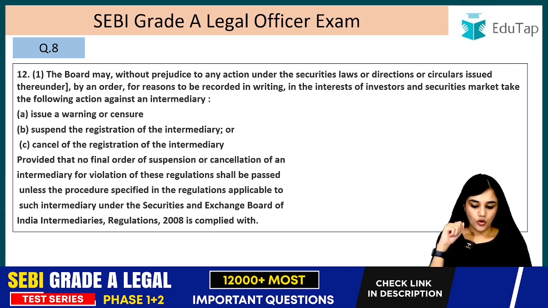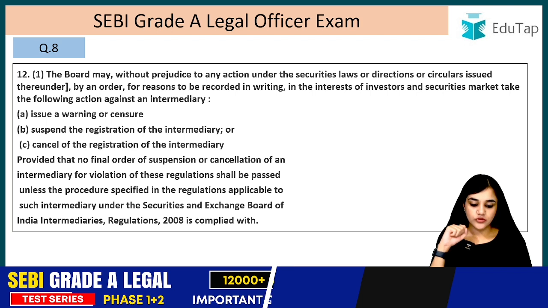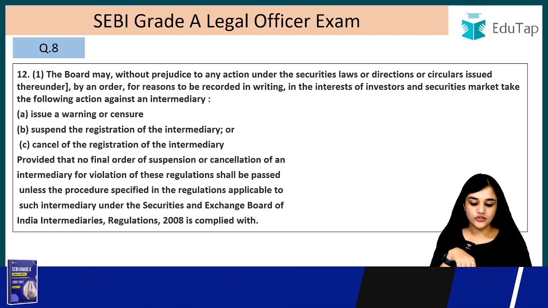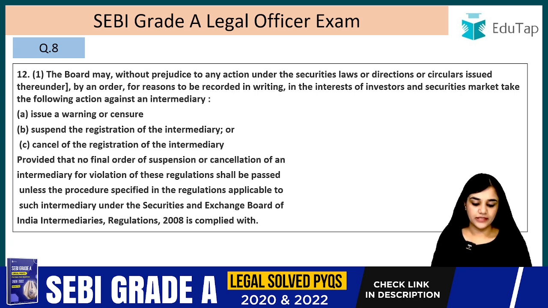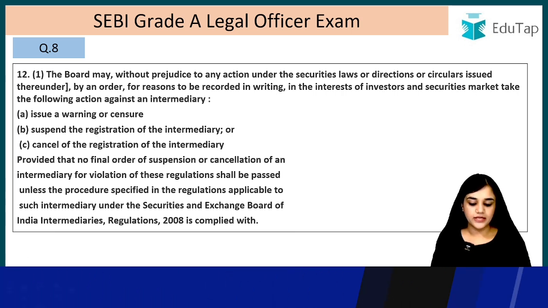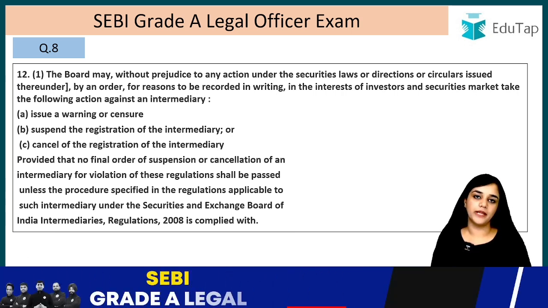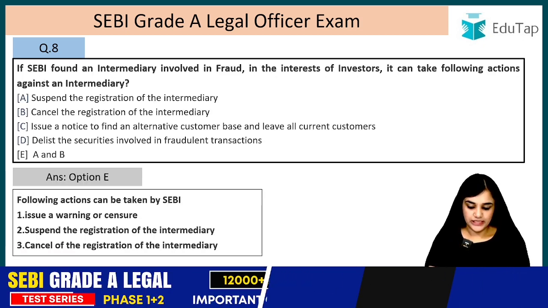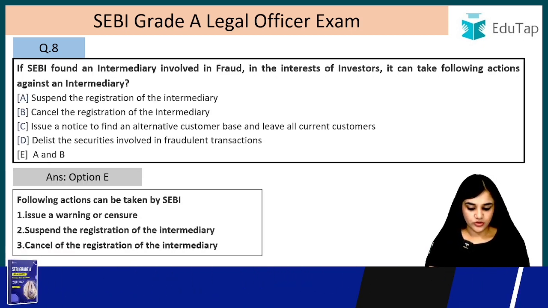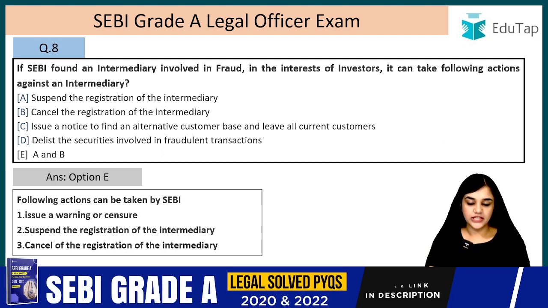Provided that no final order of suspension or cancellation of an intermediary for violation of these regulations shall be passed unless the procedure specified in the regulations applicable to such intermediary under the Securities and Exchange Board of India Intermediaries Regulation 2008 is complied with. Clear? So the answer was option E. They can issue a warning or censure, suspend the registration of such intermediary, cancel the registration of such intermediary. Option E.